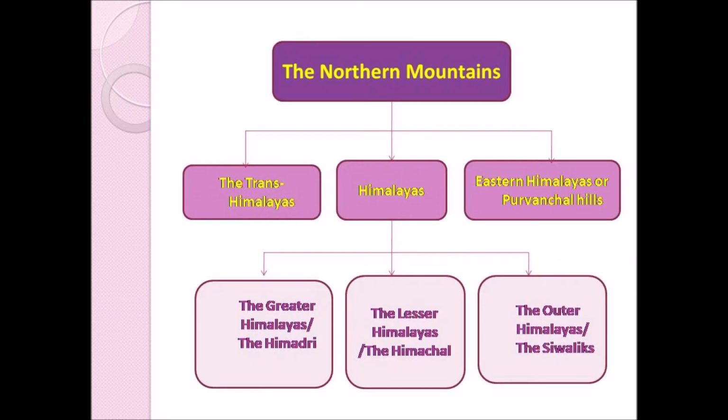The northern mountains, as we have seen already, which extend from Kashmir in the north to Arunachal Pradesh in the east, are categorized into three divisions. They are the Trans Himalayas, Himalayas, and the Eastern Himalayas or the Purvanchal Hills. Okay children, further, the Himalayas are categorized into three divisions. They are the Greater Himalayas or the Himadri, the Lesser Himalayas, which is also called the Himachal, and the Outer Himalayas, which is also called the Shivaliks. So these are the divisions of the northern mountains. And now let us see about each division in detail.